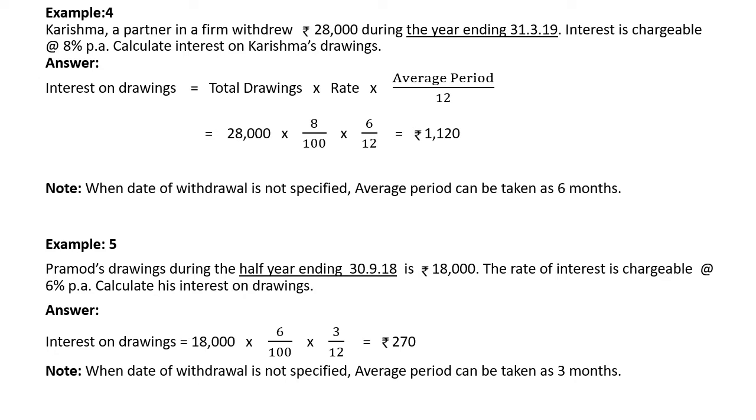So in this we can take the average period as 3 months. Interest on drawings equals 18,000 into 6% into 3 by 12. So it is 270. I have given you a note also to understand it clearly. When the date of withdrawal is not specified, the average period can be taken as 3 months. Okay.